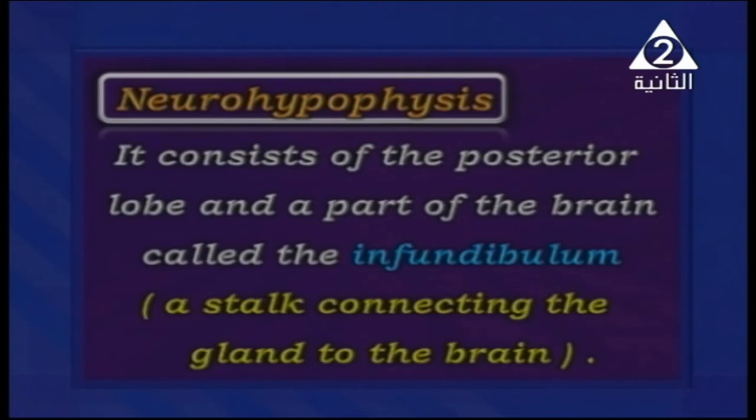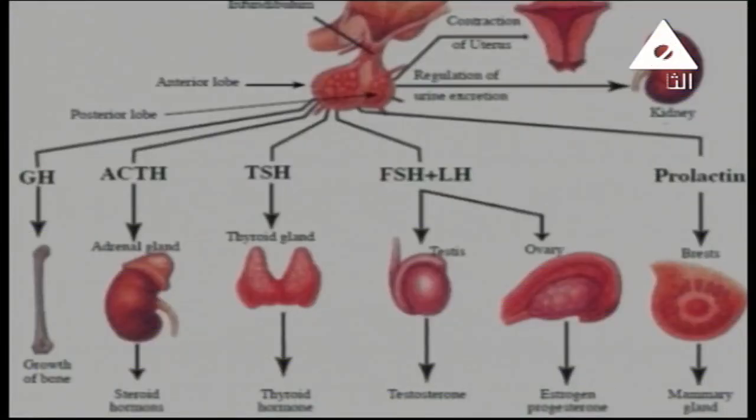And we have a picture here to show most of the hormones that are secreted by the master gland, or pituitary gland. Okay, let's show this picture. Well, we have here the anterior lobe, the posterior lobe, and the middle lobe. And the infundibulum, as we said, is just a stick connecting the gland to the brain. Well, we're going to study the hormones that are secreted by the adenohypophysis and the hormones that are secreted by the neurohypophysis.